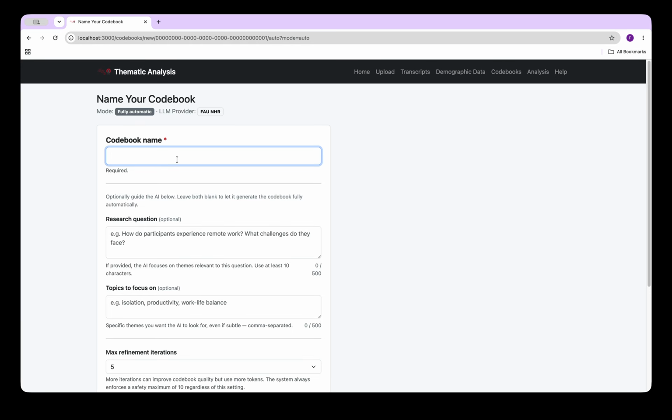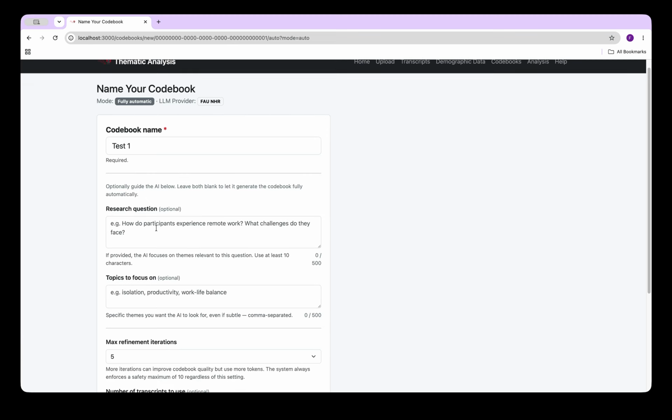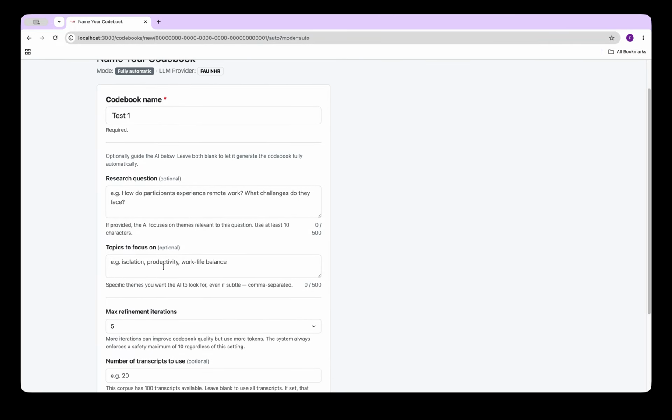Here you can give it a name. And you can direct the large language model to a particular research question. So you could say what specifically you are targeting. In our case, it is the impact of AI in society. Top topics to focus on would be things like productivity, work-life balance, like is said here.